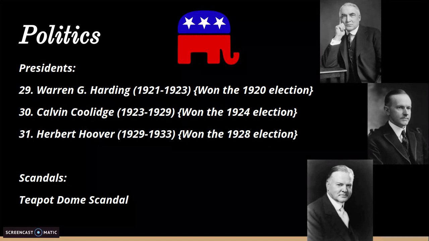The main scandal of the 1920s, politics-wise, was the Teapot Dome scandal, which was in the Harding administration, where there was some stuff going on in the government. That was a whole thing. It wasn't just Republicans who were part of it. Democrats and progressives were also part of that whole thing.